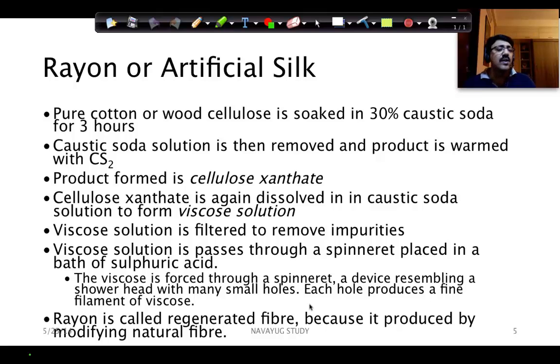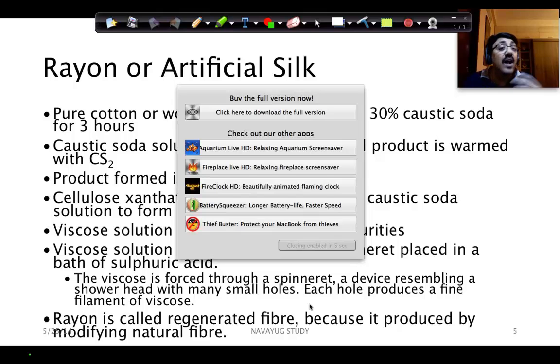Now rayon is in fact one of the first artificial fibers that we created. It's also called artificial silk because the rayon fiber is very much like silk. It is very smooth, soft like silk, and if you make a fabric out of rayon, it looks like silk, shining and very silky. Rayon is somewhat similar to silk. That's why it's called artificial silk.